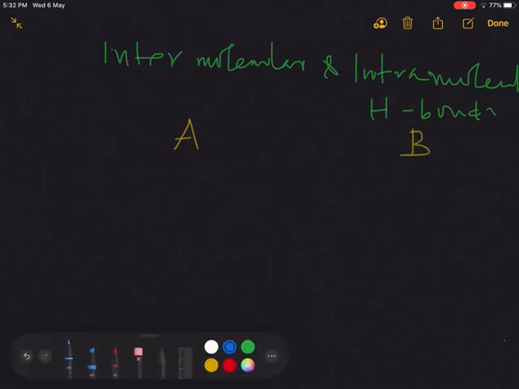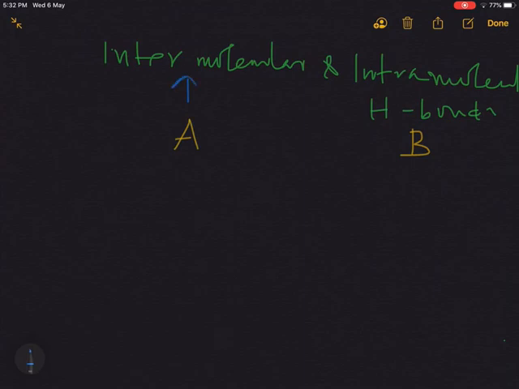A is having intermolecular hydrogen bonding and the sample B is having intramolecular hydrogen bonding, and we prepare different concentrations of the sample A as A, B, C, D, E. Similarly, we prepare different concentrations of the sample B, A, B, C, D, E, and we take the IR spectra of all these compounds.